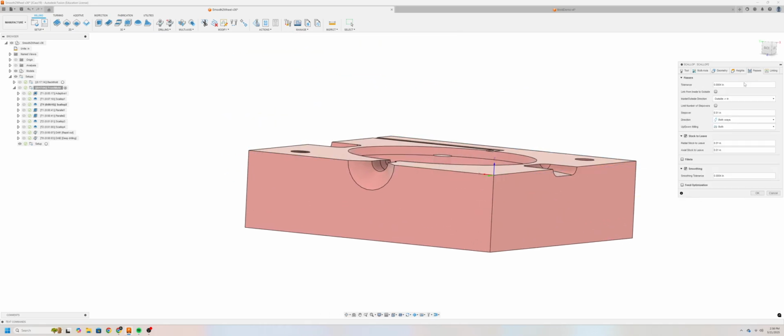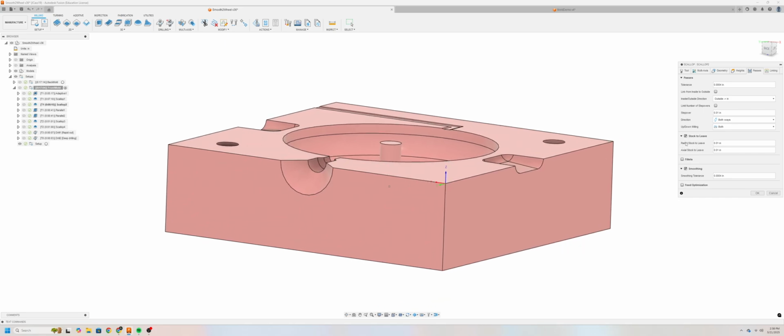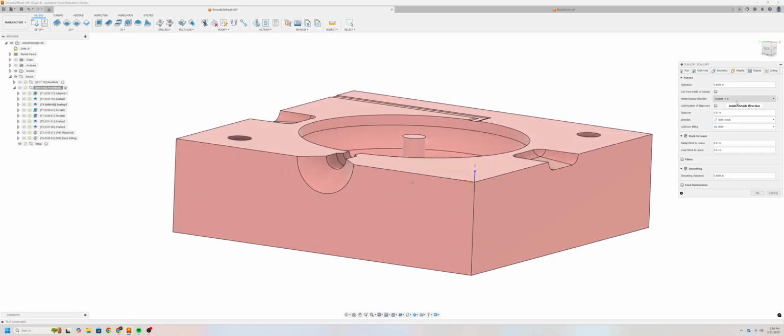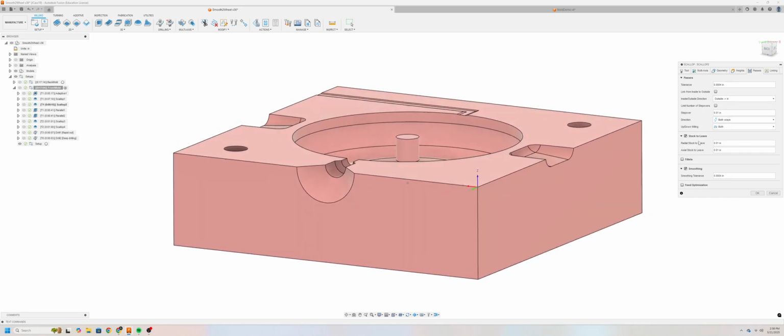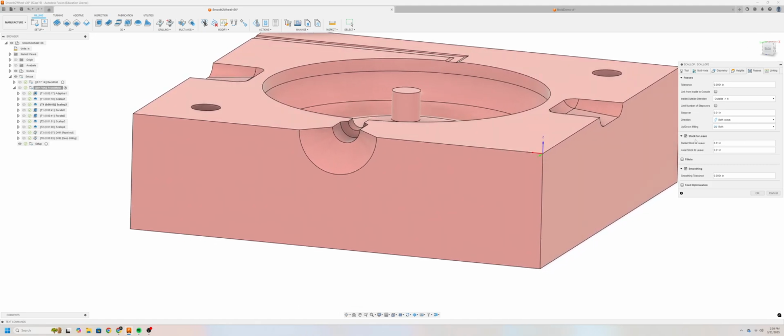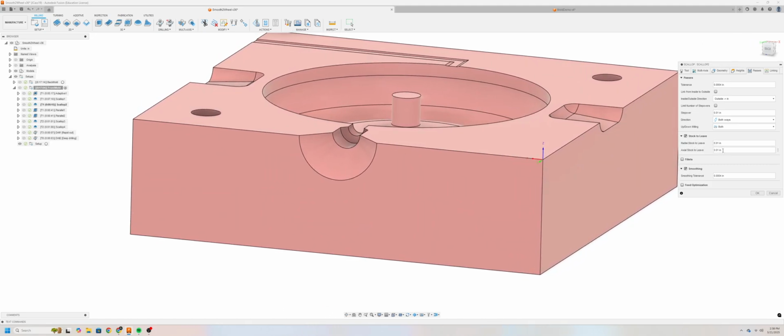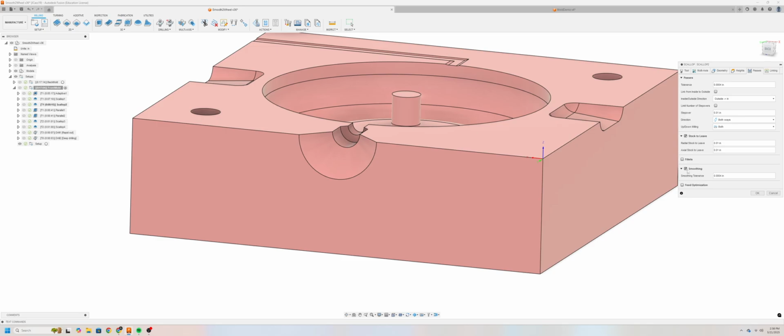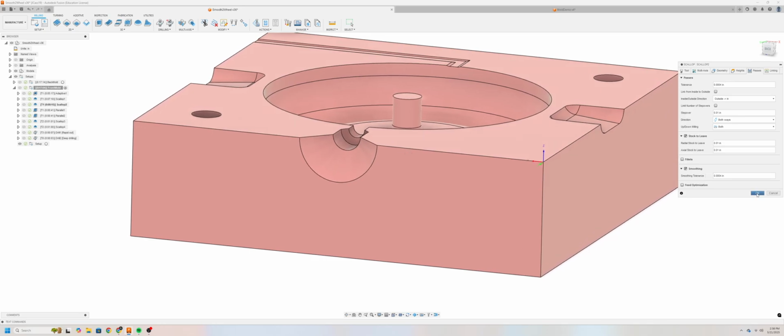Moving on, we'll go into the passes tab. And again, very similar to our last scallop. In this case, we want to leave a little bit of stock to leave. 10 thou is fine in both directions, and smoothing is also enabled. And we'll click OK. This will generate a tool path that looks like this.